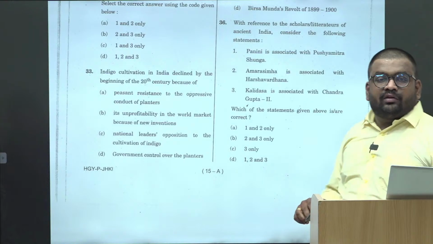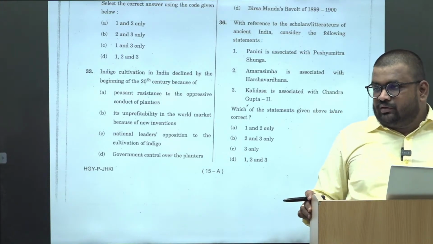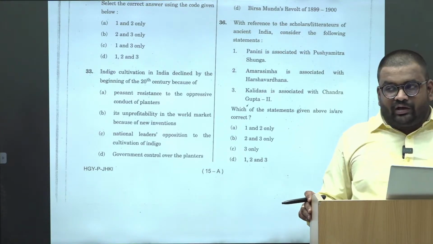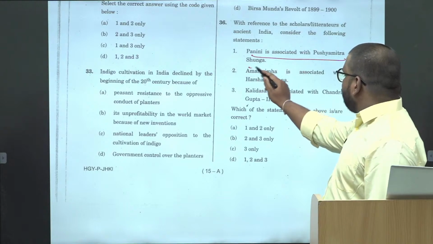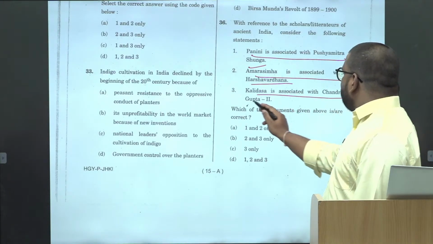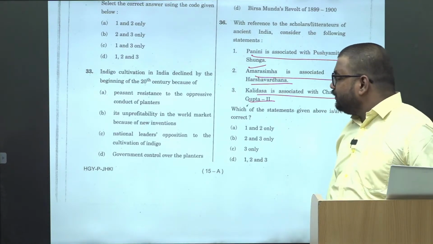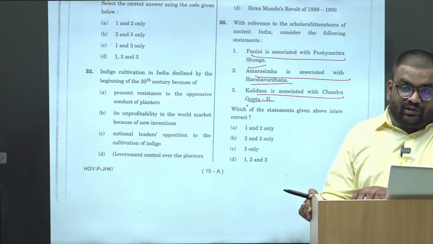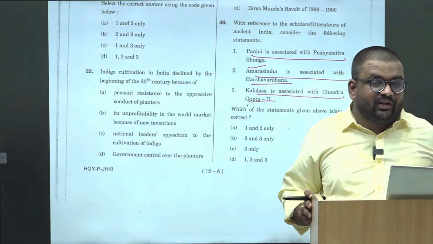Now again, some of you ask with respect to contemporaries, we consider contemporary as wrong. 18 में हो गया, 19 में हो गया, this is 20. Panini is associated with Pushyamitra Shunga, again Amarsiya with Harshavardhan and Kalidasa with Chandragupta. तो यहाँ पे अगर option, if it would have been none of these, we would have gone with none of these. तो contemporary वाला तो logic यहाँ पे नहीं लगेगा.